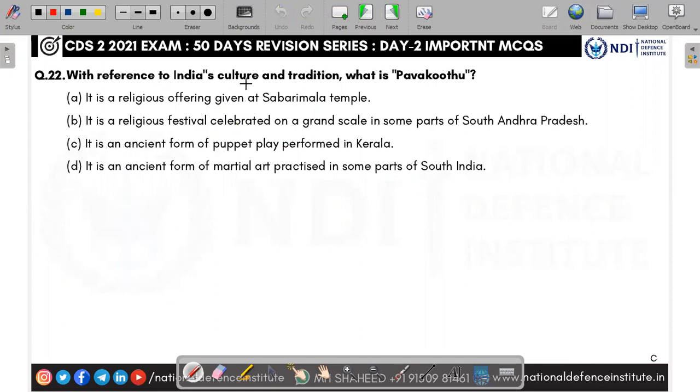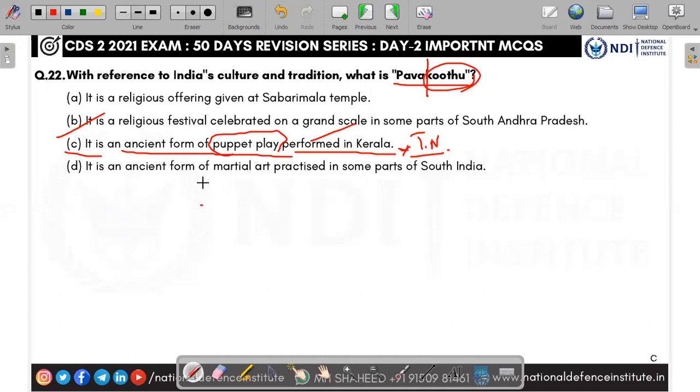Next, with reference to India's culture and tradition, what is Pava Kuttu? Kuttu means Teru Kuttu. Along the street they used to do this theatre performance, that is called Kuttu. So here the C option is more relevant. It is an ancient form of puppet play performed in Kerala and also in Tamil Nadu, as Pava Kuttu or Teru Kuttu. It is an Indian theatre form. Answer is C.